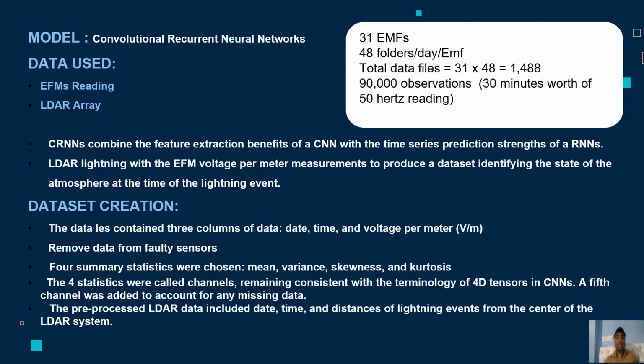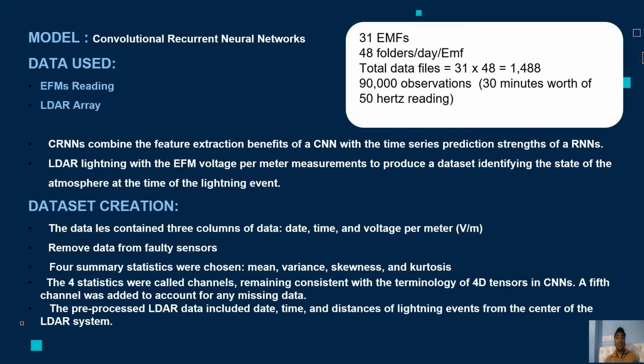In the EFM data, if only mean and variance were measured, important information about the nature of the atmosphere may be missed. For this reason, all four statistics are calculated over several time periods to ensure the most accurate description of the electric gradient of the atmosphere is obtained.